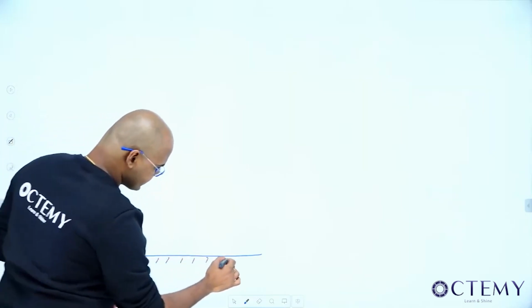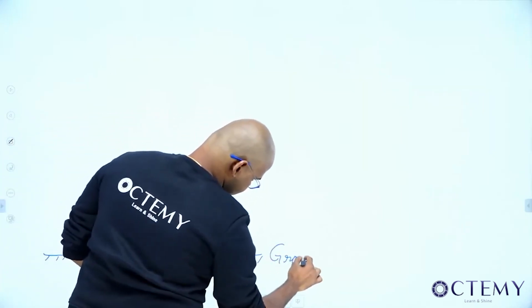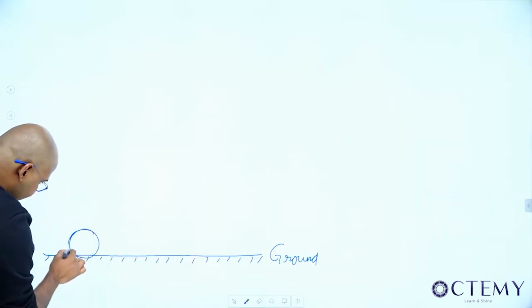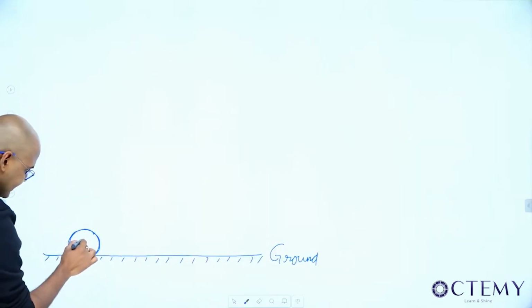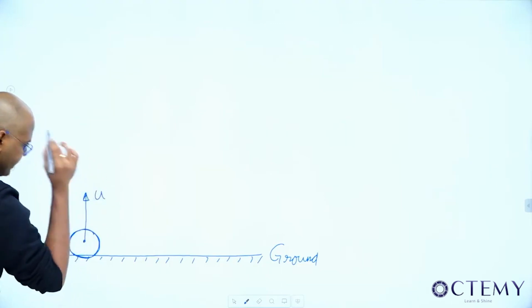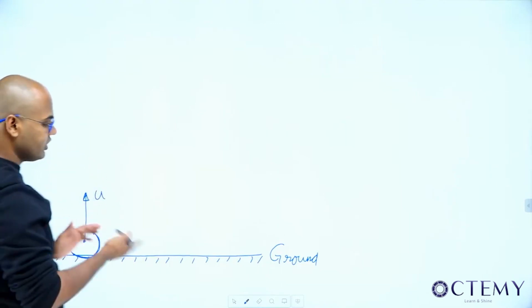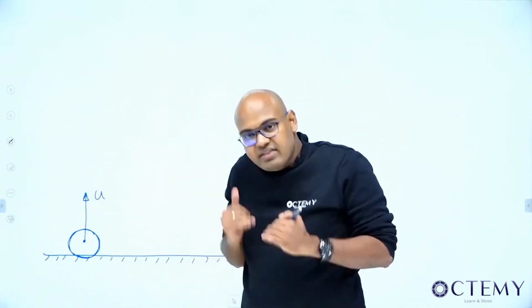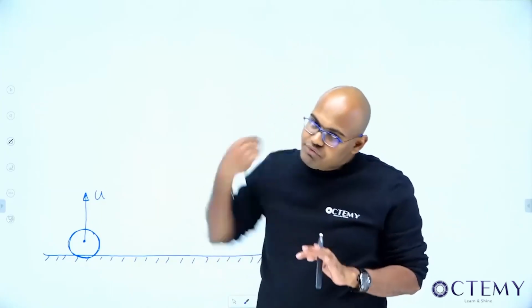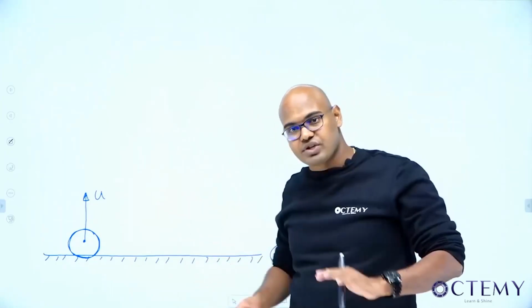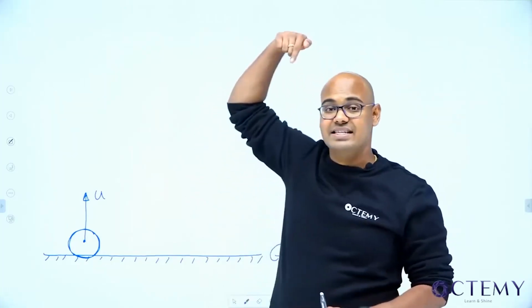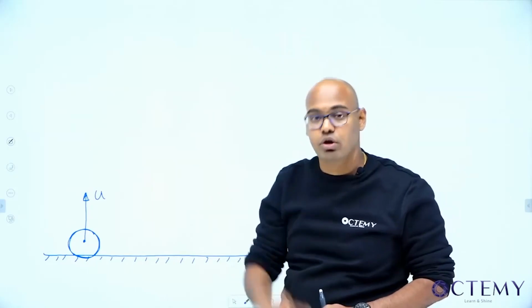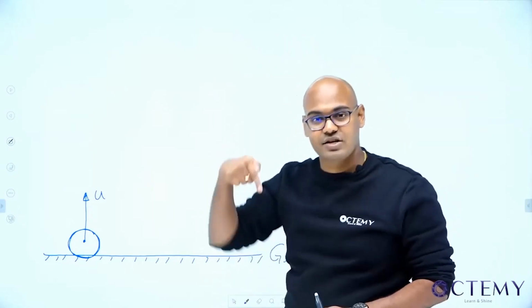This is my ground. Initially the ball is here, and the velocity is how much? Some u. It has been given an initial velocity u. Now tell me, what happens if the ball is projected up with an initial velocity u? Exactly at the instant I projected, even before the instant I projected, after the instant I projected, while I am projecting it, every time the earth is pulling it down, and it always has a force mg acting down, so it has an acceleration g, acceleration due to gravity, always acting downwards.